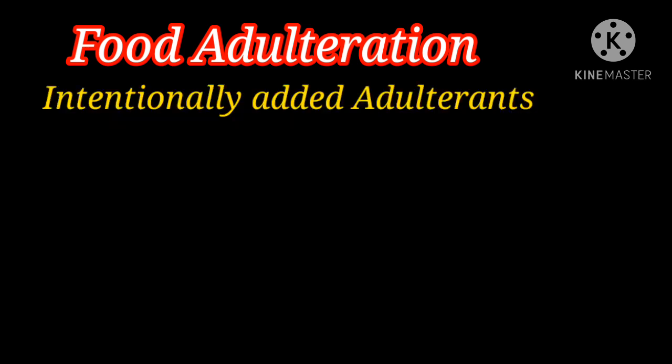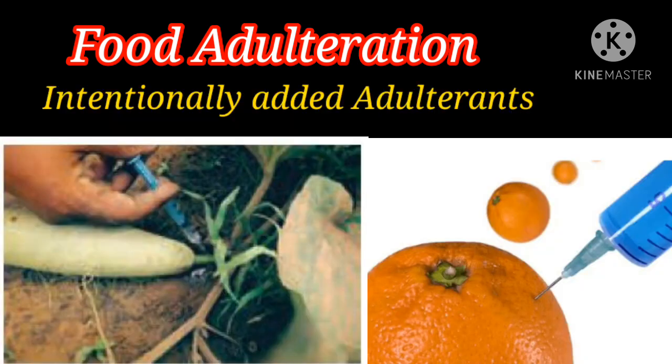Third one is intentionally added adulterants. In this method, for financial gain, people are adding some chemicals to the food items. It will spoil the health of consumers. Clear? For what purpose are they adding? For financial purposes, they are adding some chemicals.